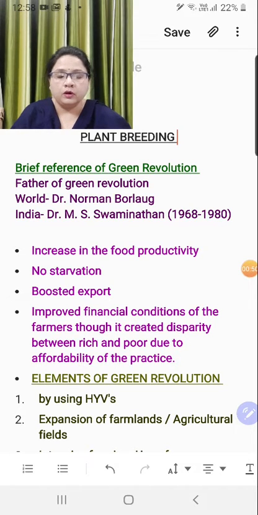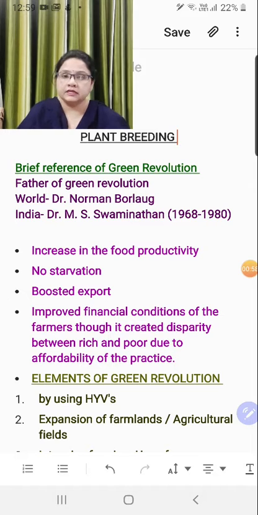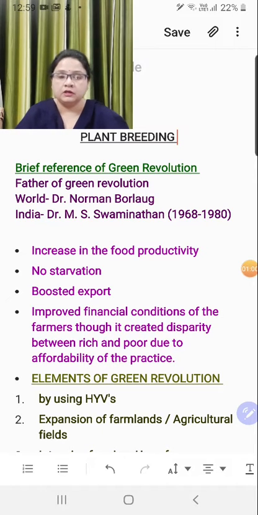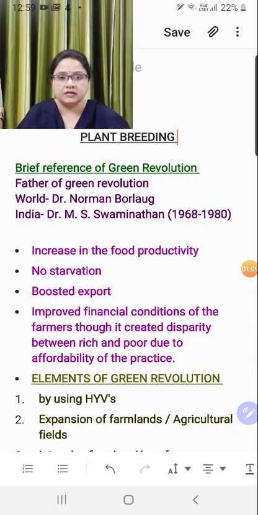Now I will be starting today with plant breeding. And what is there in your syllabus? First of all, you understand that the first thing is green revolution. Those students who are from Modern Academy 10A already know what green revolution is because I have taught them at the level of class 10th. But I will be doing all this again because you all must not have done this, right?